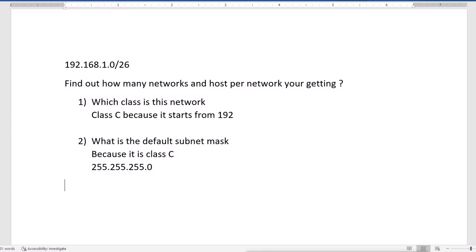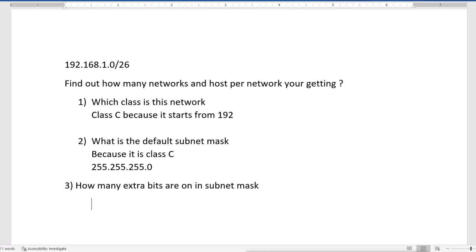Next I will try to find how many extra bits are on in the subnet mask. How will you know that?